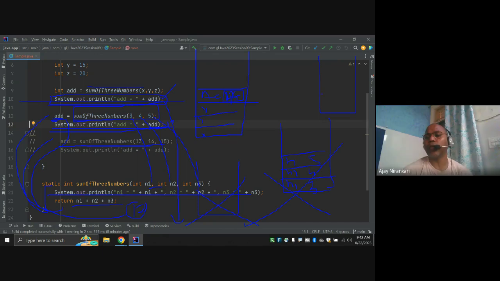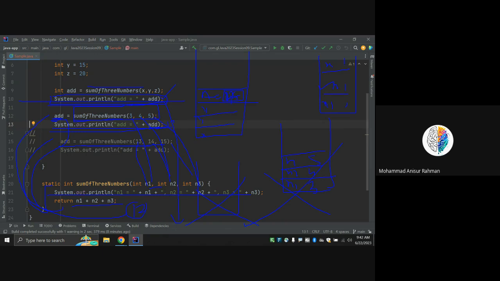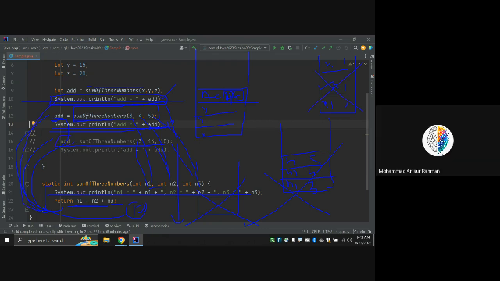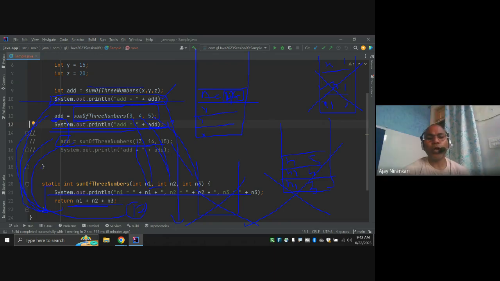It again creates three variables n1, n2, and n3. And whatever values are passed here, like 13, 14, and 15. Whatever the summation, once the summation is done, whenever this line goes outside of the block, it goes here and assigns the value, and this block is also destroyed. Till now, after that there is nothing. Now the main method completes here, then this block is going to be destroyed. And once your JVM terminates, all the allocated memory is freed.